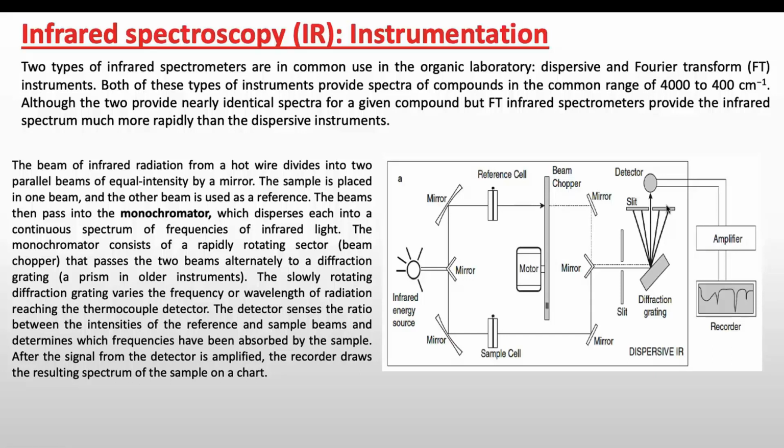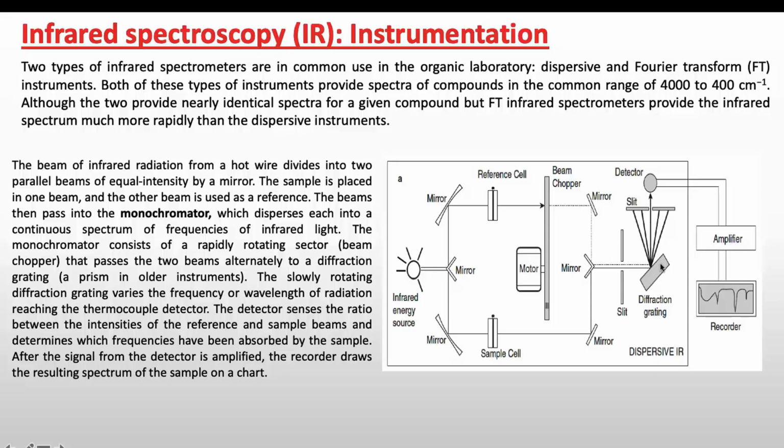The monochromator consists of a rapidly rotating sector, also known as a beam chopper, that passes the two beams alternately to a diffraction grating. And the slowly rotating diffraction grating varies the frequency or wavelength of radiation reaching the thermocouple detector.